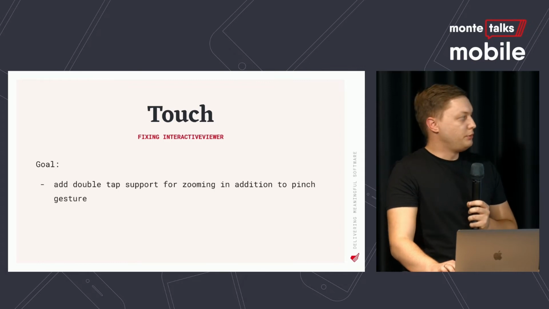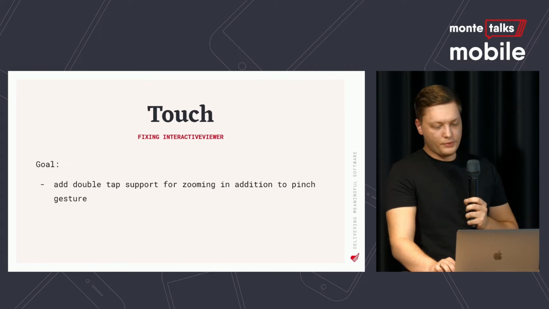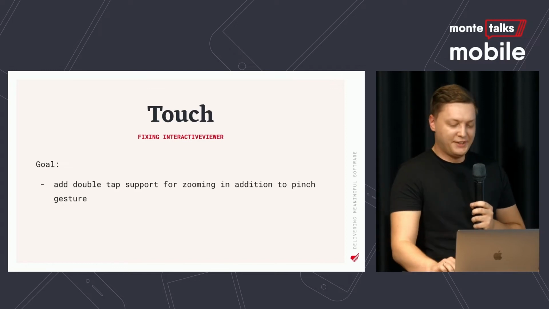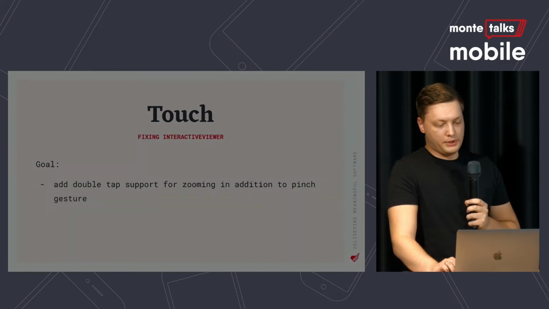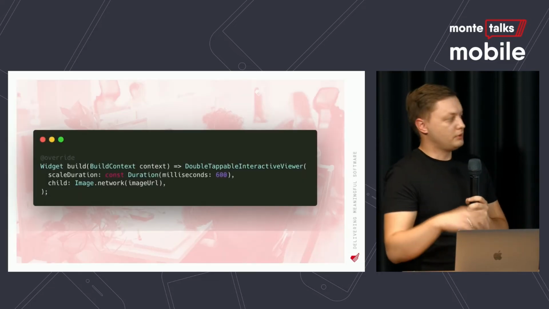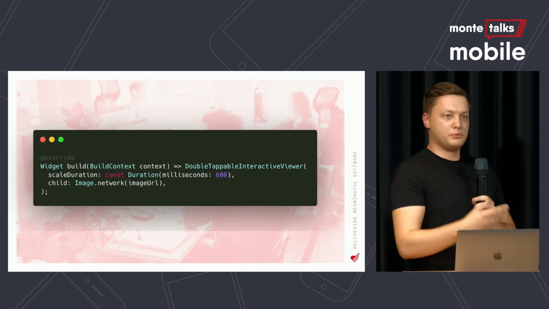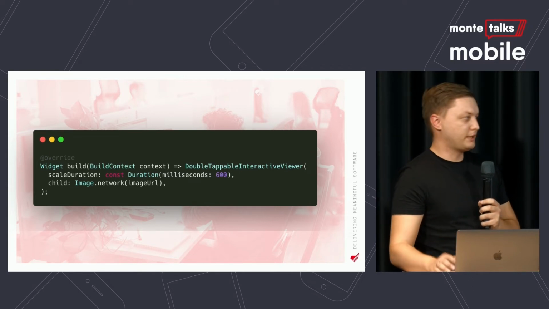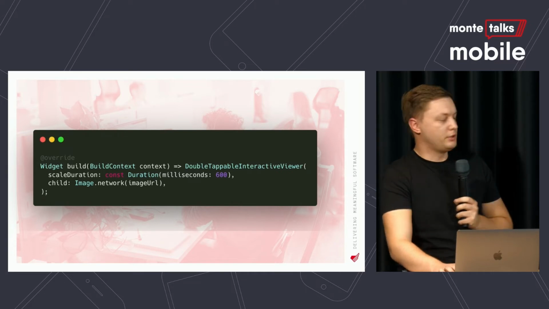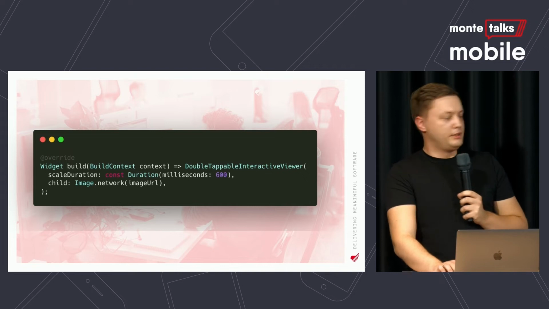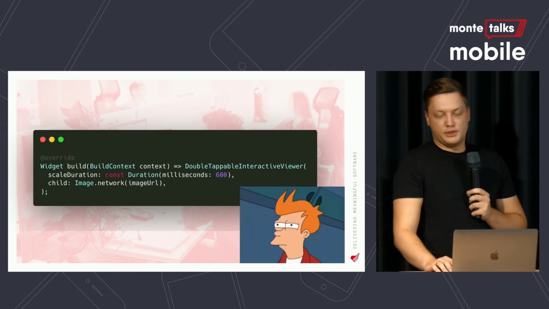And the goal here would be to support the double tap gesture for zooming in addition to the default pinch one, because we don't want to get rid of features that we have, but we have to make alternatives that are more accessible. And yeah, so just replace Interactive Viewer with this widget. The problem is that it's not included in the default Flutter library.